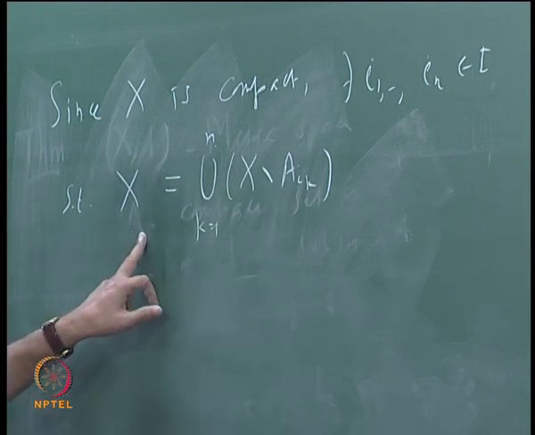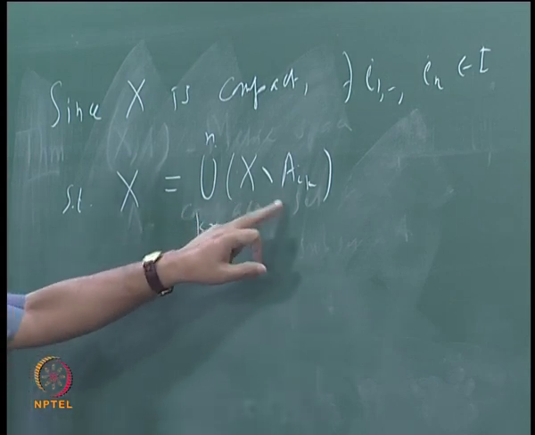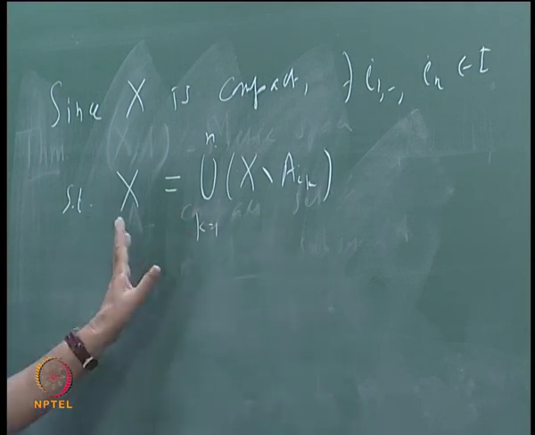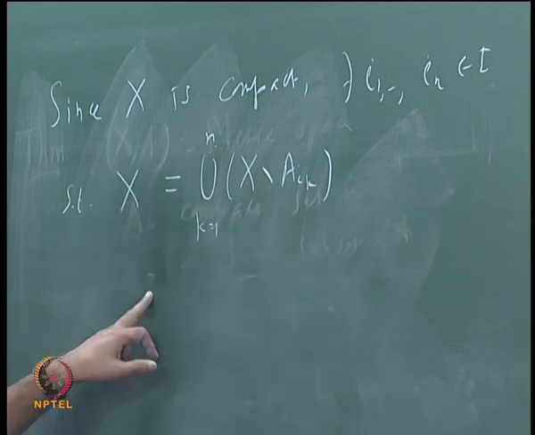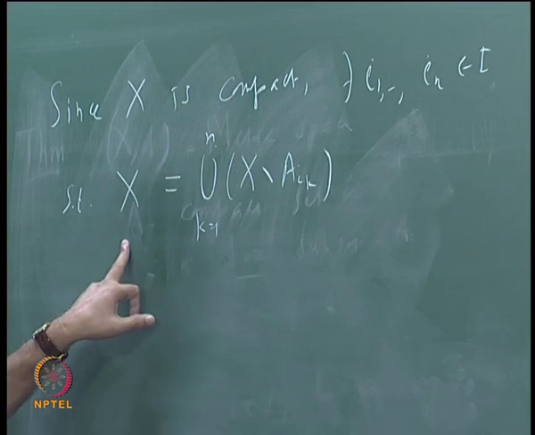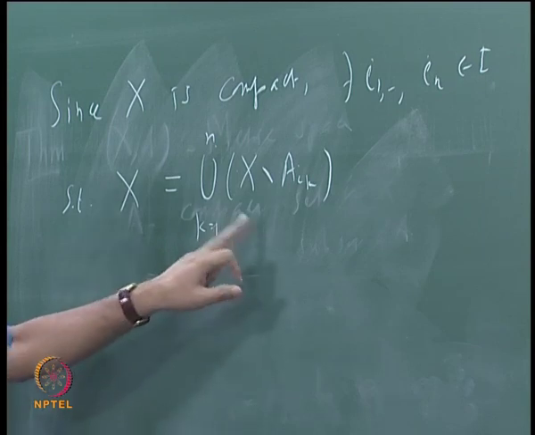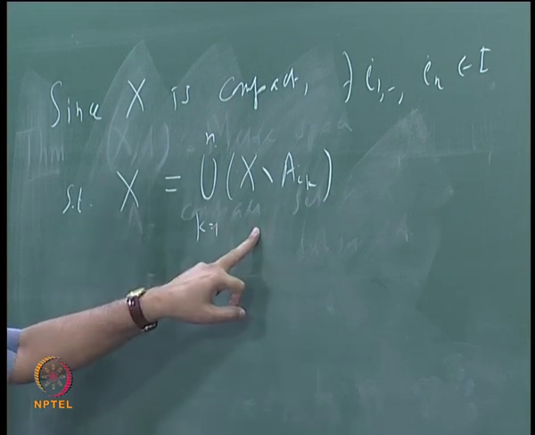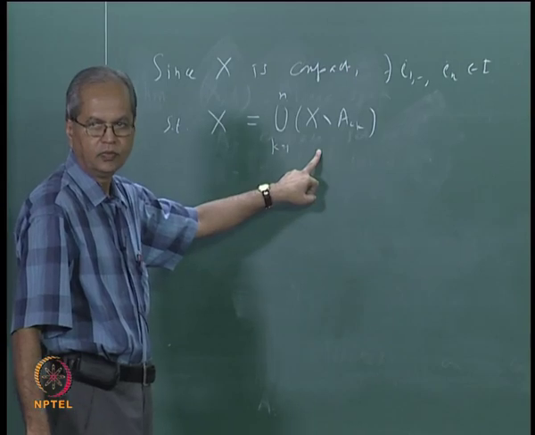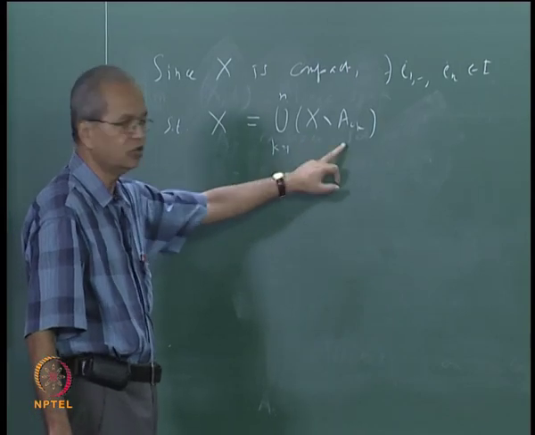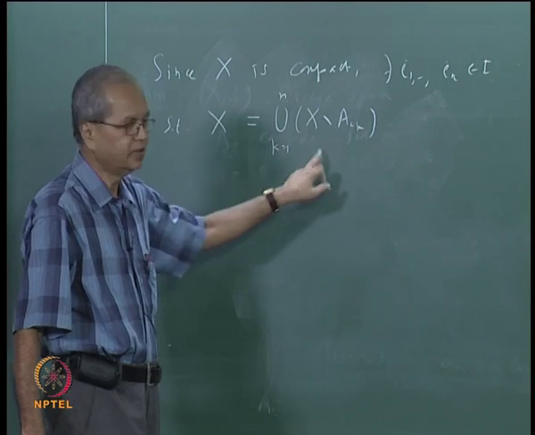Now what is the meaning of this? If X is the union of these X minus Aik, suppose I take again the complements of both sides. The complement of this will be empty, and what will be the complement of this? It will be the intersection of Aik, k going from 1 to n.